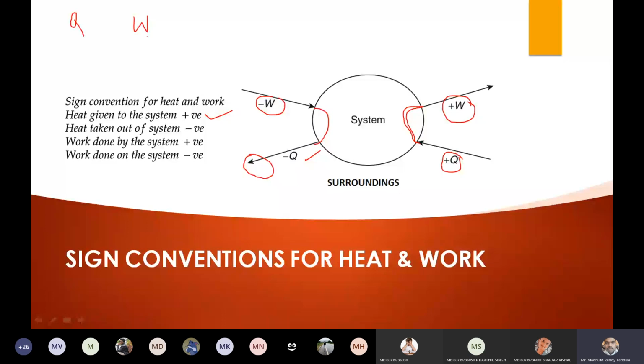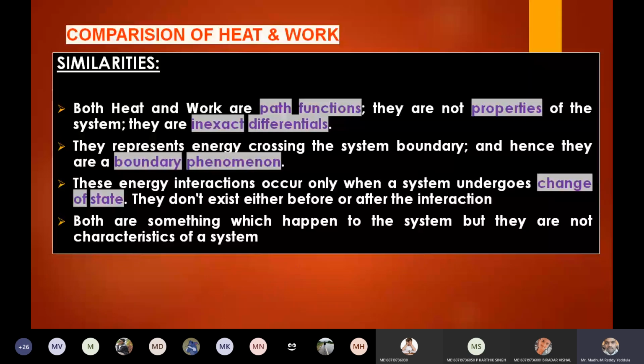Now we will see what are the similarities between heat and work. There are certain similarities as well as certain dissimilarities between heat and work. We know that both are path functions. As I told, the area under the PV diagram gives the work done, and the area under the TS diagram, temperature-entropy diagram, gives the heat. That heat may be either added to the system or extracted from the system, and they are not properties. So what is a property? In the coming slides it will be clear.